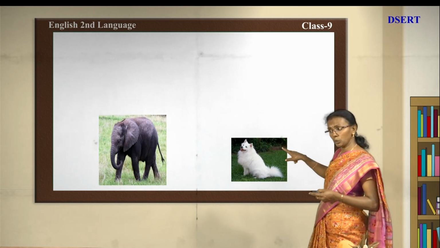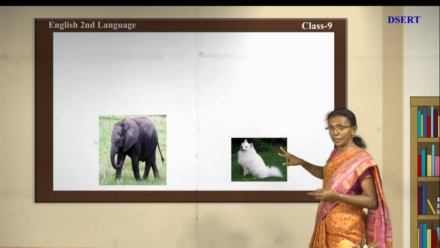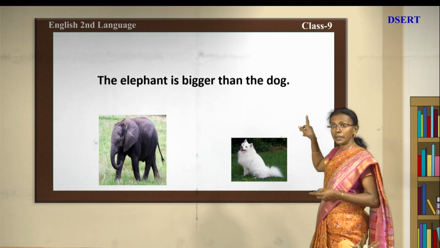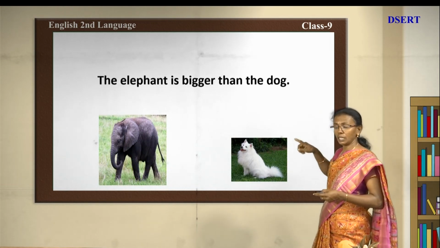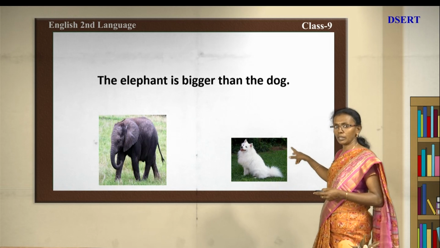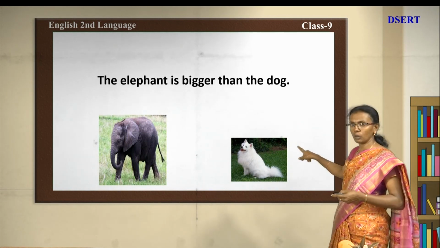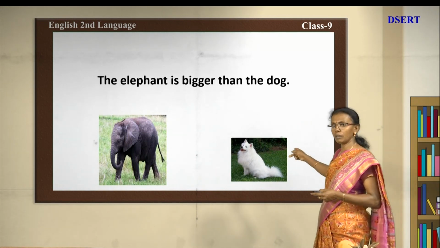What can you do with the two pictures? You have to compare. So what are you doing? See the sentence: the elephant is bigger than the dog. So you are comparing the elephant with the dog. The elephant is bigger than the dog.